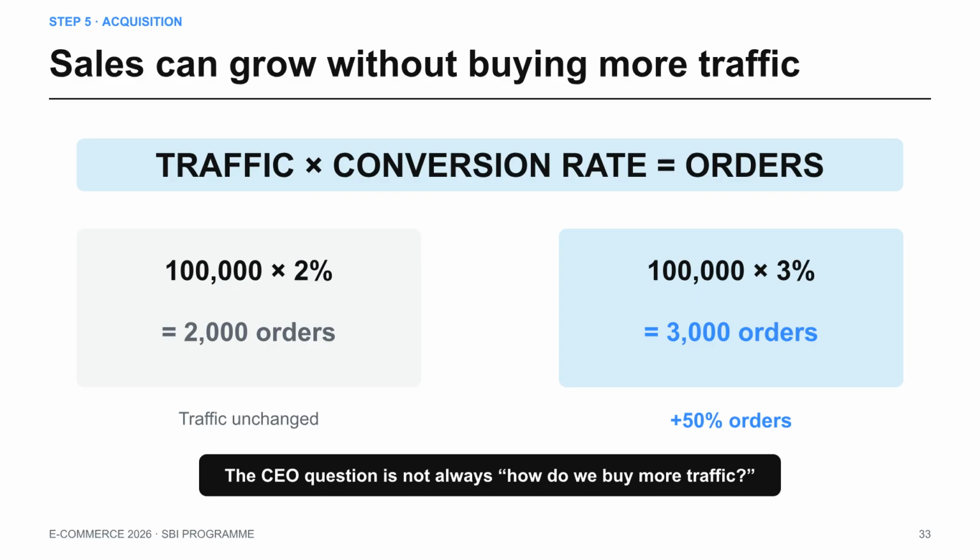Growth doesn't always require buying more traffic. You can significantly increase your orders by improving your conversion rate. By focusing on the math of your sales funnel, you can grow your business without constantly increasing acquisition costs.